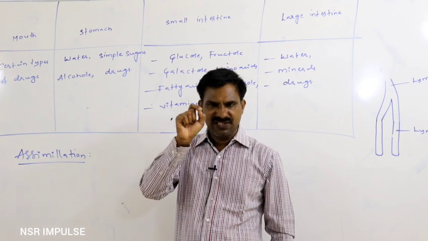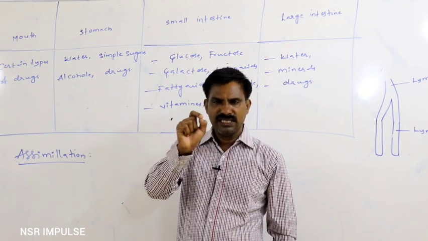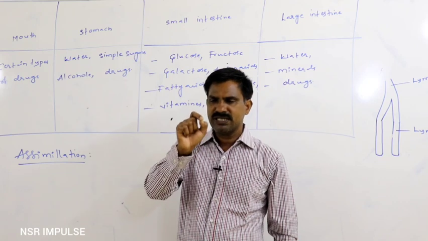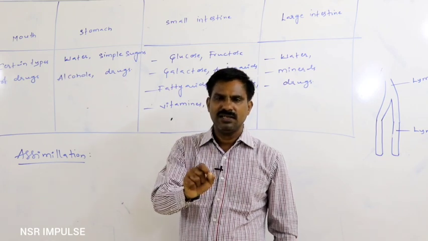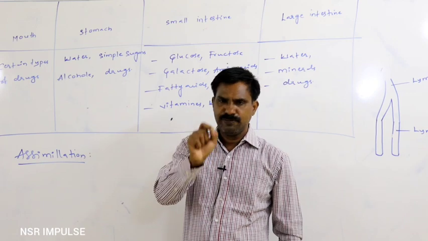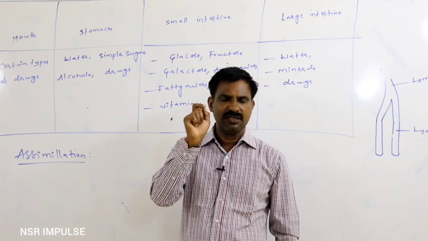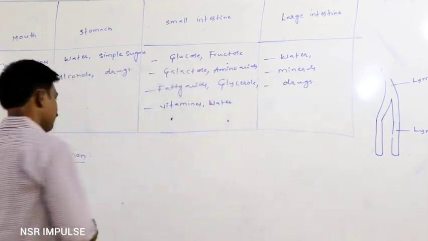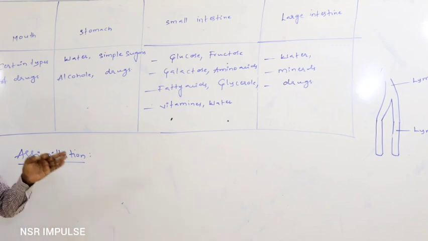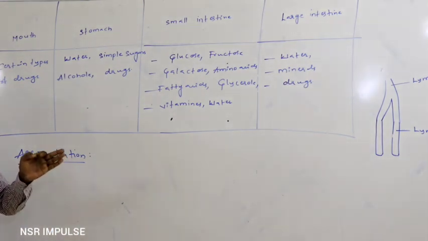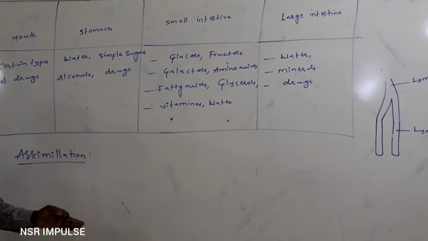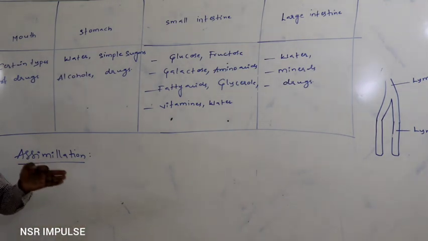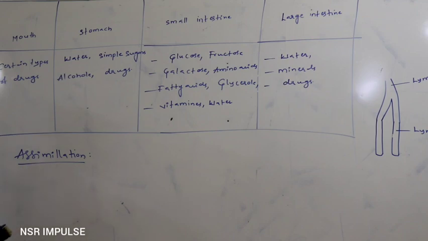In that way, if energy is released, by utilizing that energy new biomass gets synthesized inside the cell for cell growth, cell repair, and cell regeneration, then we can say that is assimilation. It means if digested food material becomes an integral part of a cell and is useful for the synthesis of new biomass by releasing energy through oxidation, then that is assimilation.